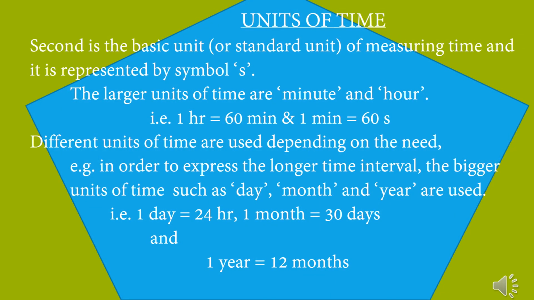Here we are going to discuss the units of time. Second is the basic unit of measuring time, and it is represented by the symbol small s. Larger units of time are minute and hour. That is, 1 hour is equal to 60 minutes and 1 minute is equal to 60 seconds. So different units of time are used depending on the need.